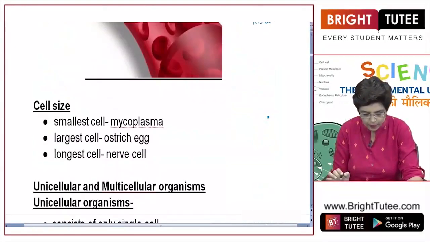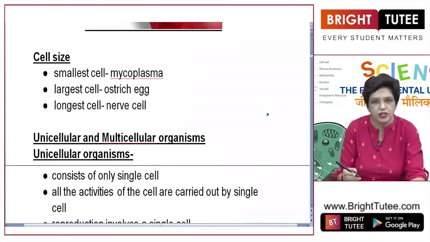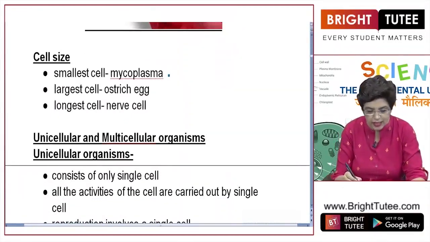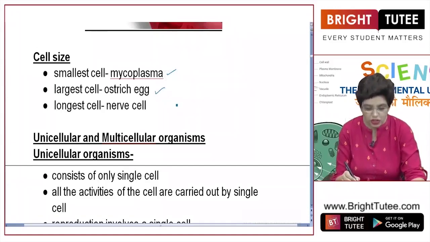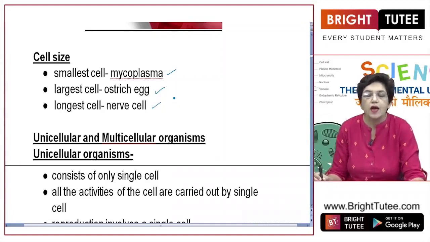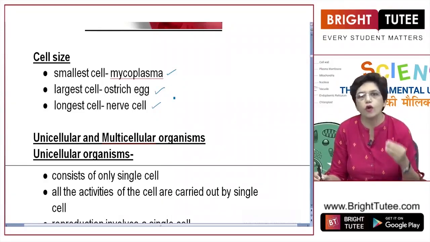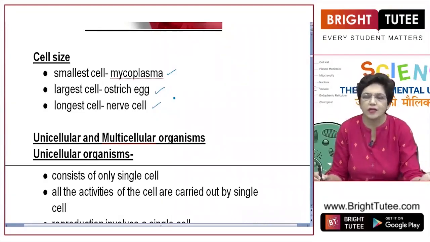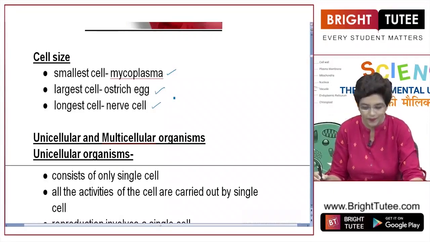Now, these three facts. The smallest cell is mycoplasma, which is a bacteria. The largest cell known is the ostrich egg, and the longest cell is the nerve cell. Even in the human body, the longest is the nerve cell. Otherwise, the longest known cell is the nerve cell in the neck of a giraffe. It can be as long as 1 meter.